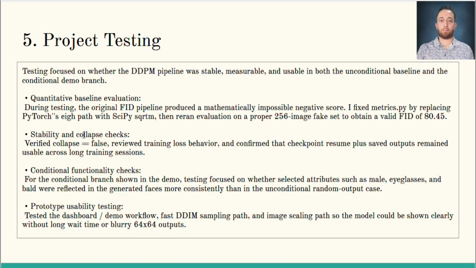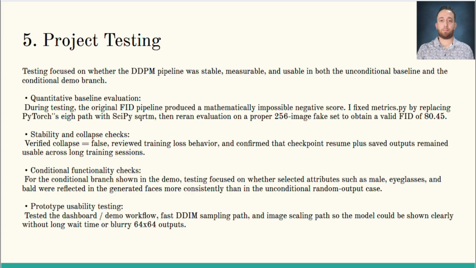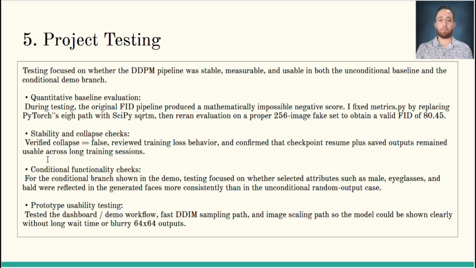The second testing area was stability. I verified that the collapse flag stayed false, reviewed the safe training loss behavior, and confirmed the checkpoints could be resumed correctly across long training sessions. That was very important because the model had to survive multiple runs, save states, and limited compute resources, not just work under ideal conditions. The third area was conditional functionality testing.